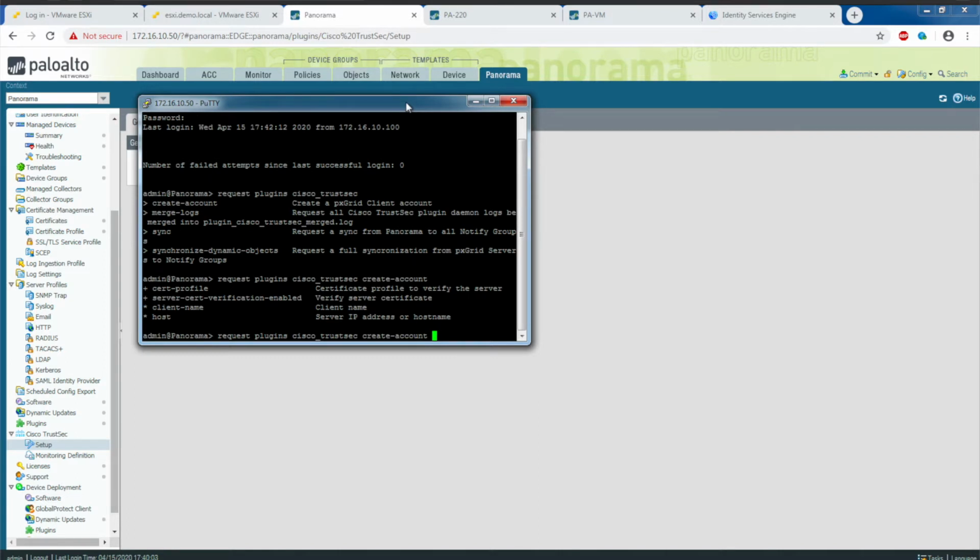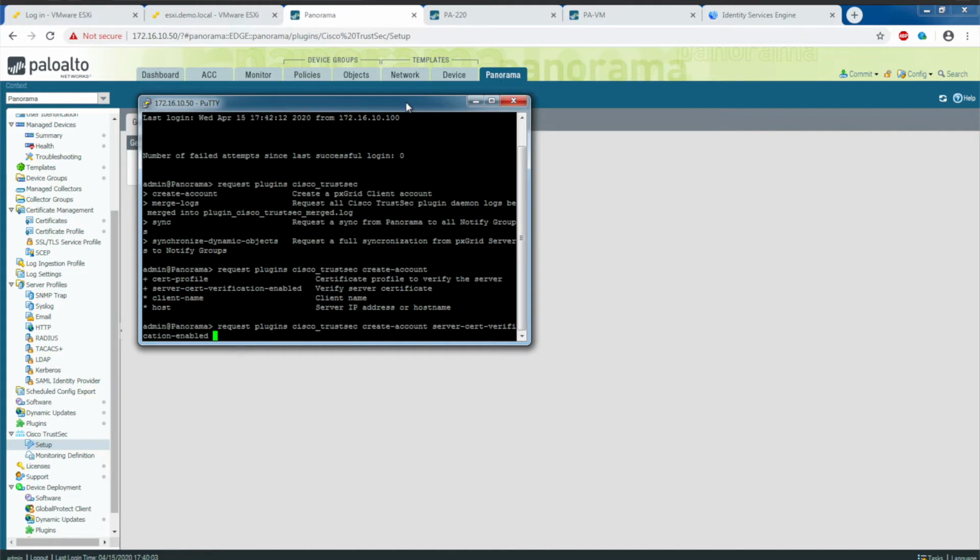I want to disable server verification because it uses a username and password for the pxGrid subscriber anyway, so I'm going to do no. The host is going to be the IP address of ISE, and the client name that I'm going to use, I'm going to call it Panorama.